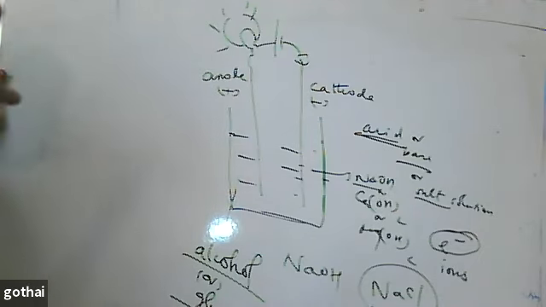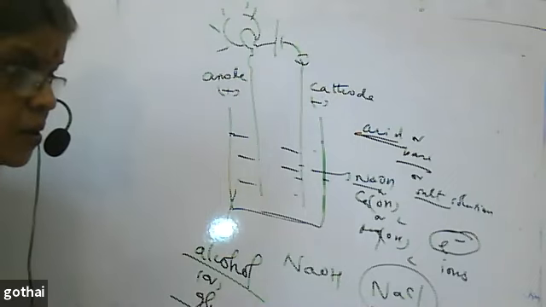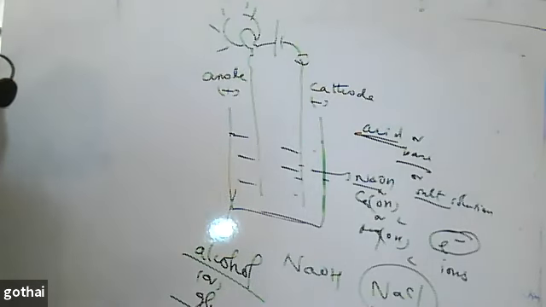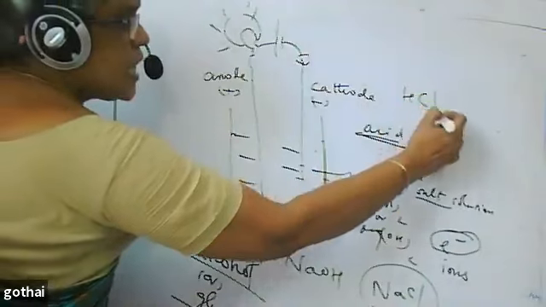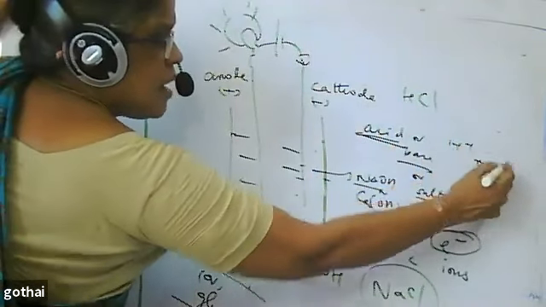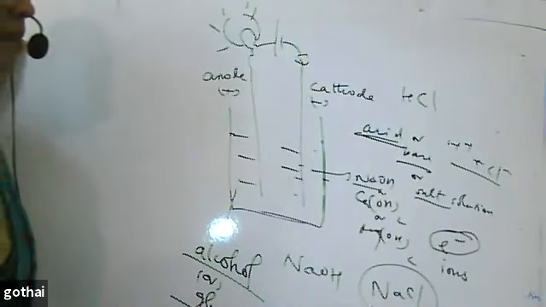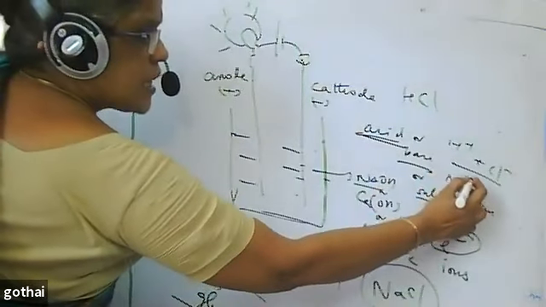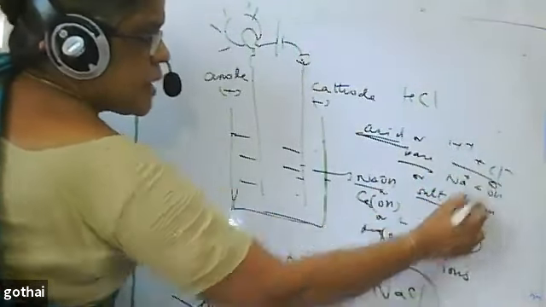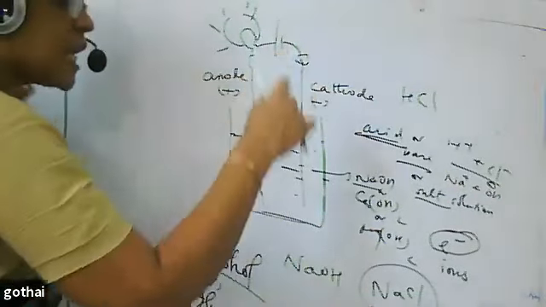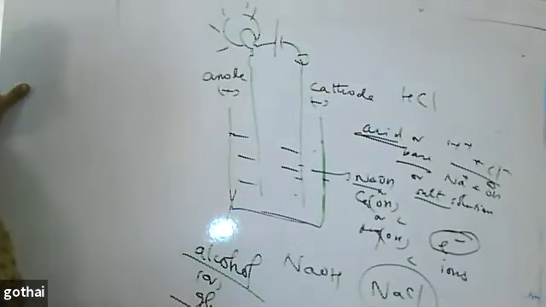So there are two types of electricity. One is movement of electrons, another is movement of ions. Metals conduct electricity due to the movement of electrons. Some chemical substances conduct electricity due to the movement of ions. HCl dissociates into H plus and Cl minus. Ions are produced. Bases, when they dissolve in water, dissociate into Na plus and OH minus. Since ions are produced, these ions are responsible for conduction of electricity.